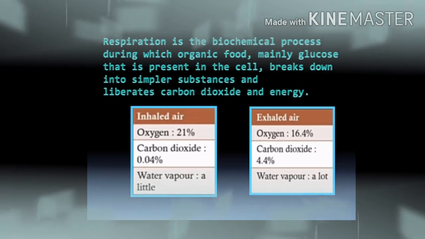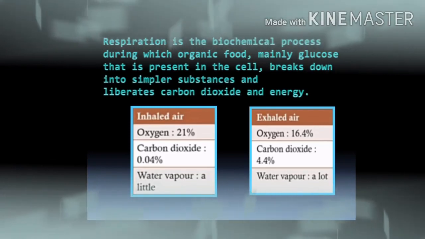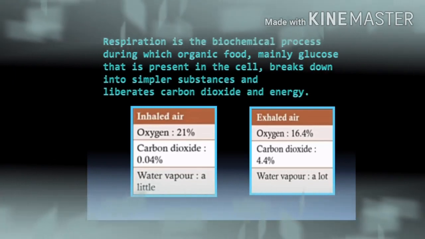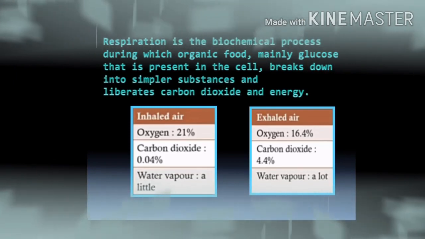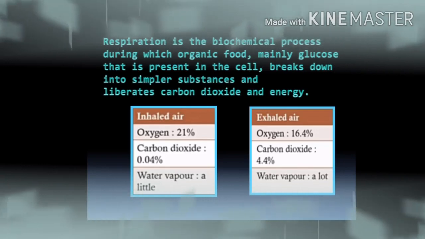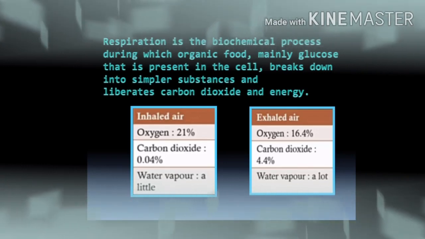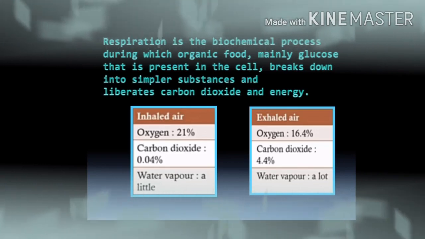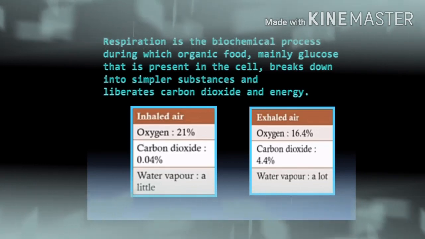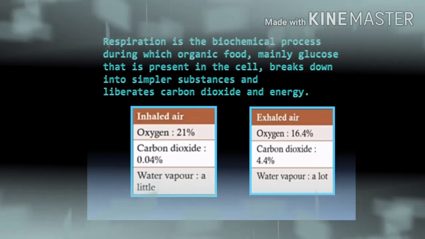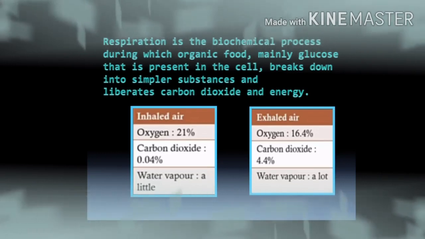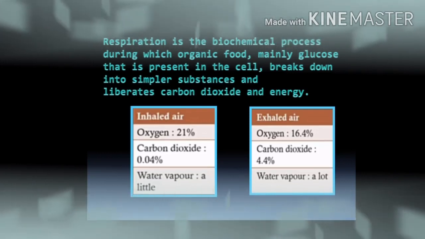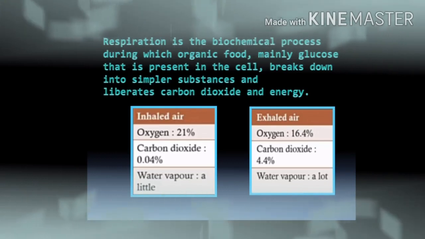Now children, try to understand the picture shown on your screen. When we breathe in, 21% of oxygen is present in the atmosphere, which means 21% oxygen enters our body. But when we breathe out, when we exhale, 16.4% of oxygen moves out from our body. Now just compare both the data. When you inhale, oxygen is 21%, but you exhale 16.4%.